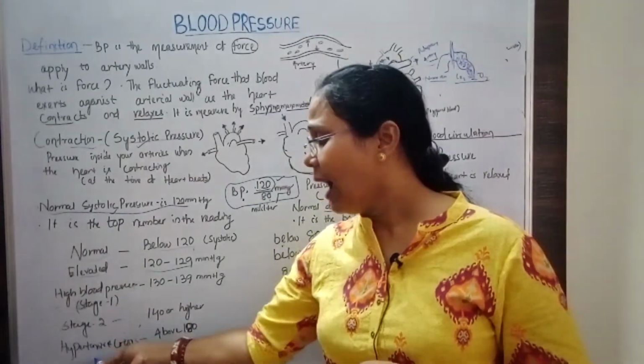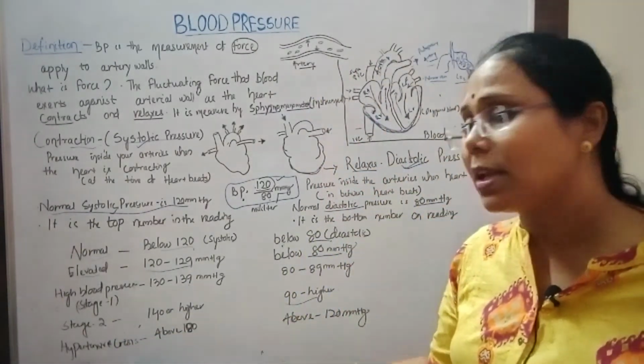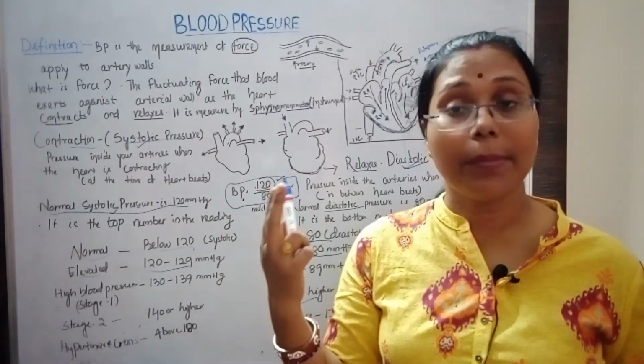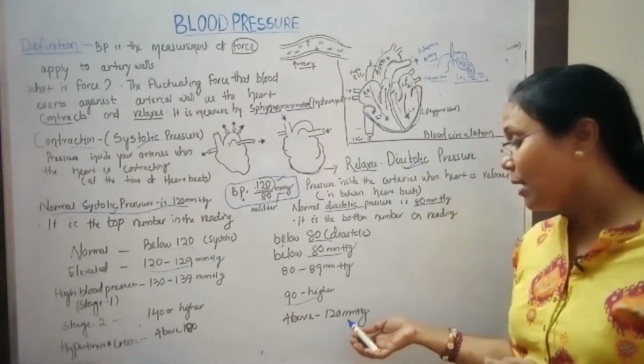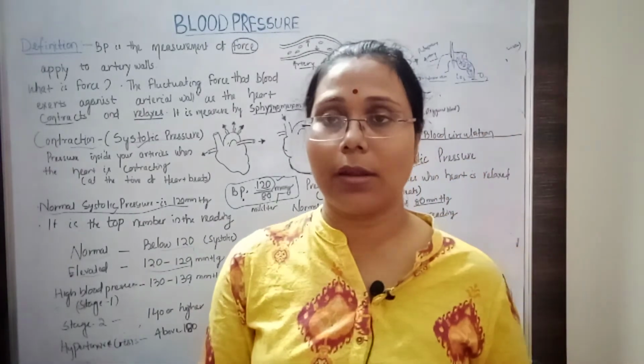And the last one is hypertensive crisis. In that, the systolic blood pressure rises above 180 mm of Hg, and the diastolic is above 120 mm of Hg. It is a serious condition. It needs emergency treatment. Okay.